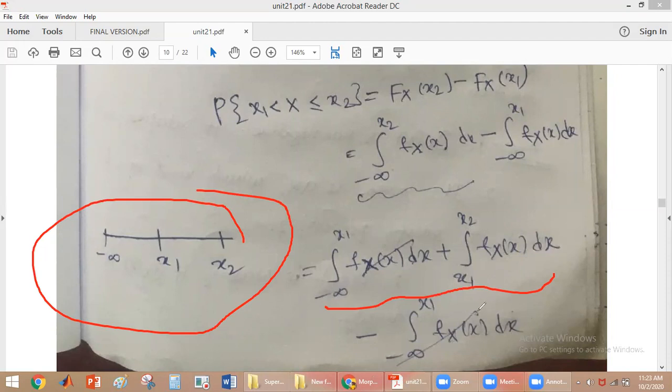These two terms get cancelled because they give the same result. So we are left with the integral from x1 to x2 of fx of x dx.